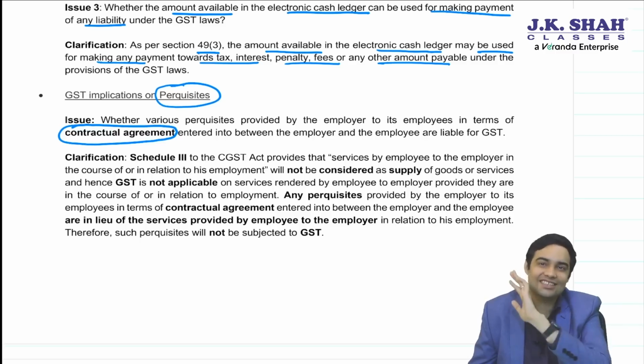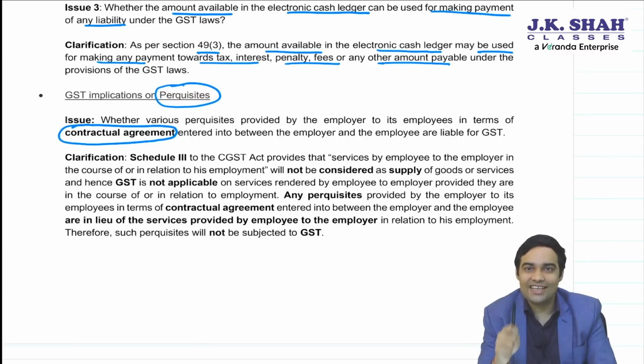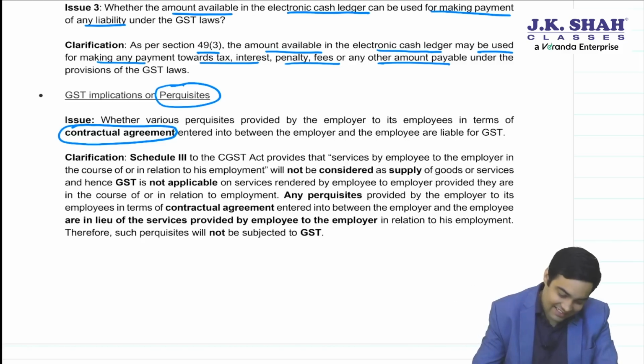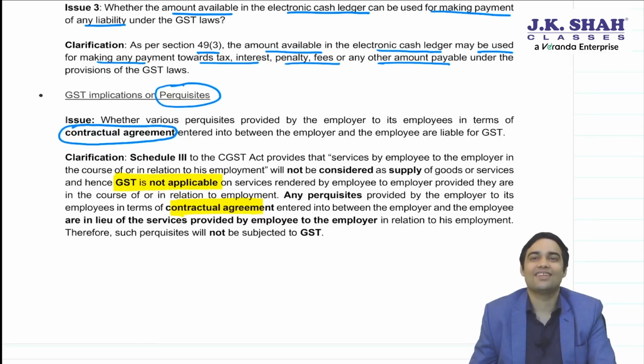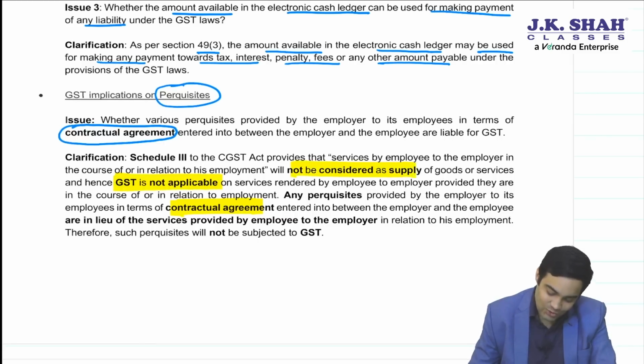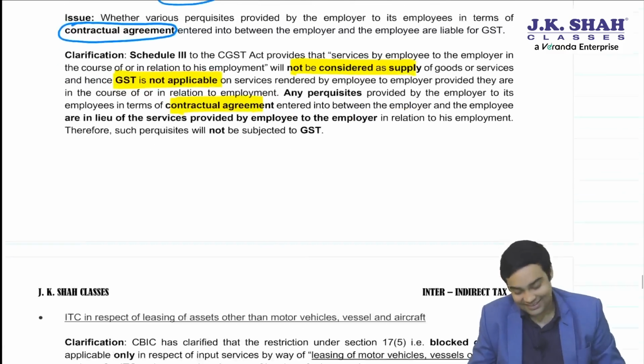The winning answer is no GST. If it is part of a contractual agreement, then it will be covered under negative list, because if it is part of employment contract, then employee is providing services and in return employer is giving these perquisites. So government has clarified that if it is part of contractual agreement, then it is not a supply, covered by negative list, no GST applicable. Okay, let's see the next one.